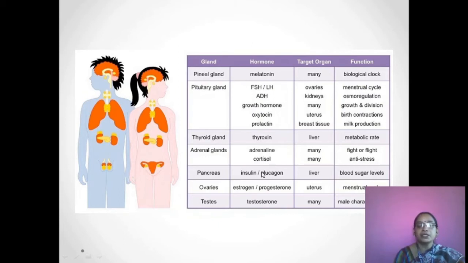The pancreas produces insulin and glucagon. It also affects our liver and its main function is maintaining blood sugar levels. The ovaries produce estrogen and progesterone. Their target organ is the uterus. Their main function is the menstrual cycle. The testis produces testosterone. It also affects many of the organs and its main function is all the male characteristics.